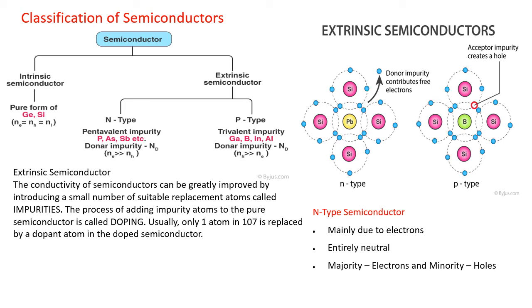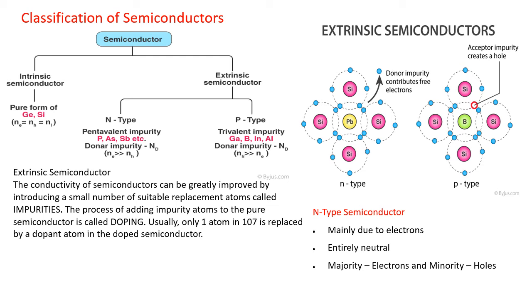Here we can see 1, 2 and 3. 3 covalent bonds should be formed. But the fourth electron is not available from the boron side to contribute to the silicon atom. So this is the empty space, and that empty space is treated as a hole.